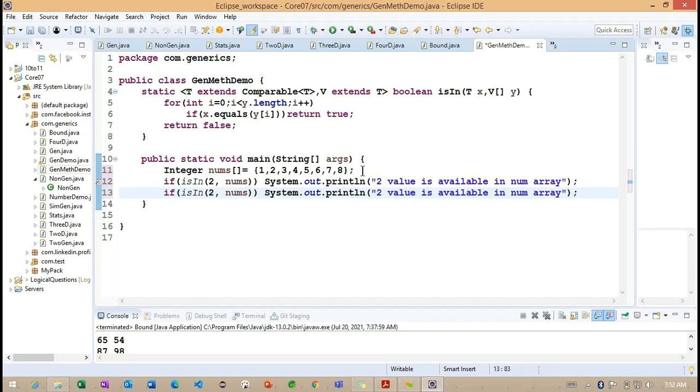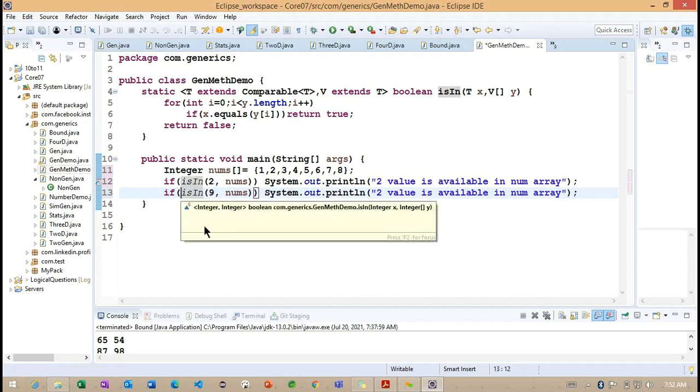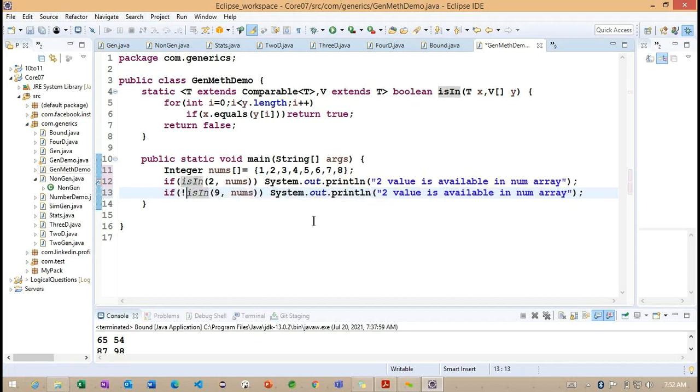One more method I'm trying to call here. So changing the value, something called 9. Getting the point? So 9 value is not available in the nums array.